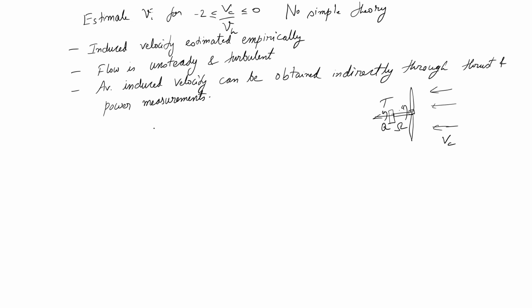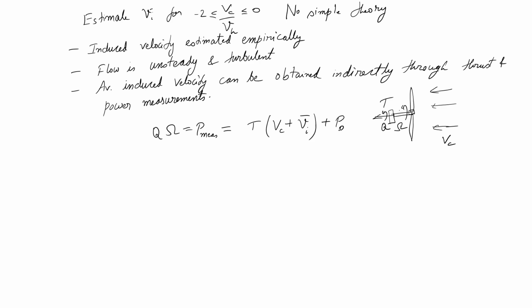So, my torque into omega becomes measured power. I can measure it and this as per my momentum theory should be T into Vc plus Vi, right. But this is only the ideal power, I am measuring the power, so it is total power. So, therefore, I must also add